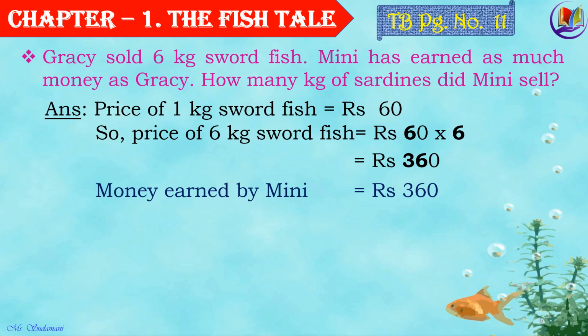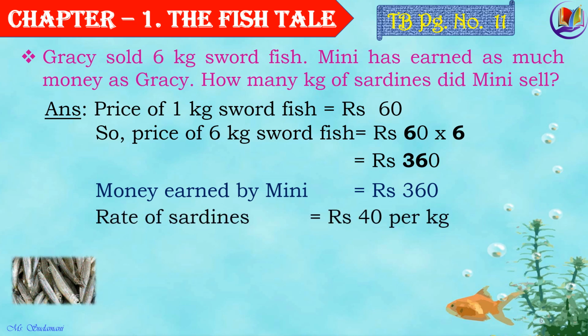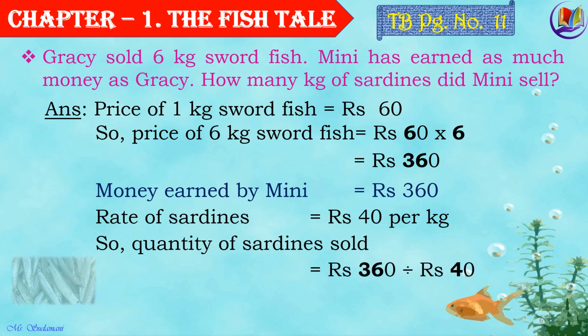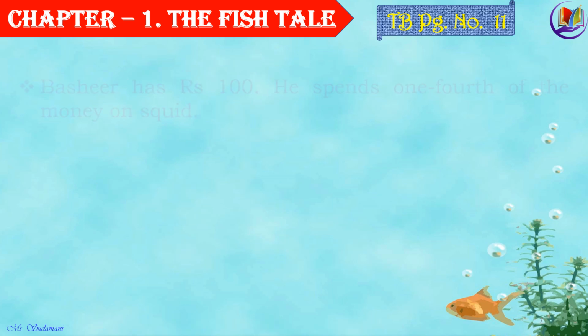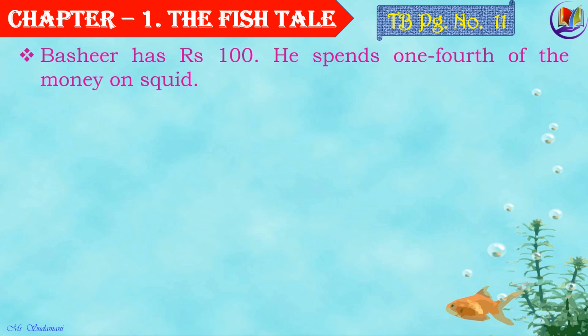sells sardines. So, rate of sardine is rupees 40 per kg. So, the quantity of sardines sold would be rupees 360 divided by 40, that is the rate of sardines. Cancelling out the zeros and dividing 36 by 4, we get 9 kg. Hence, Minnie sold 9 kg sardines. Now, moving on to the next.